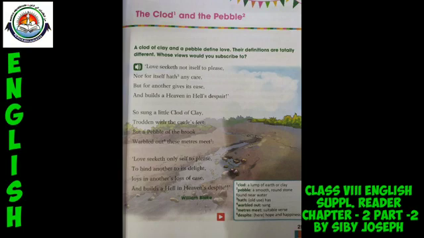And structurally, the poem is divided into 3 stanzas having 4 lines each. If we look at the poem very closely, we can find that the poem follows an ABAB rhyming scheme in the first stanza and the last stanza.